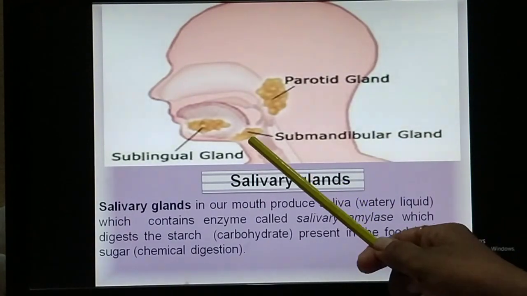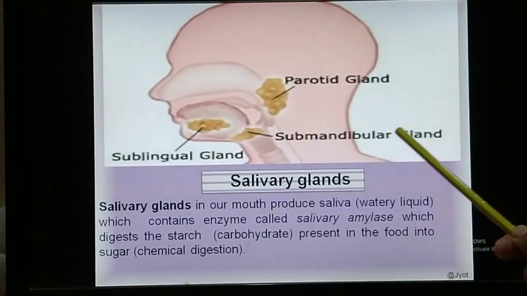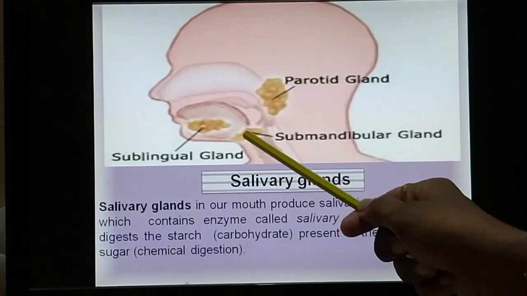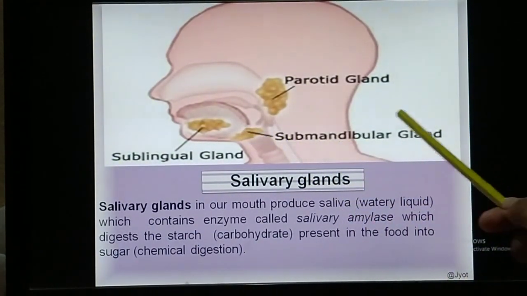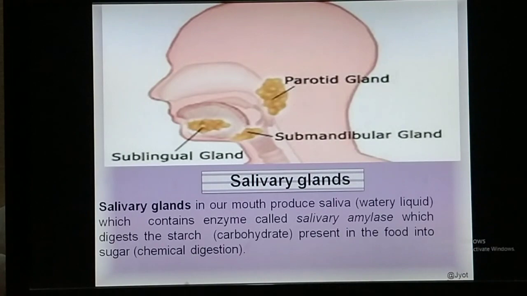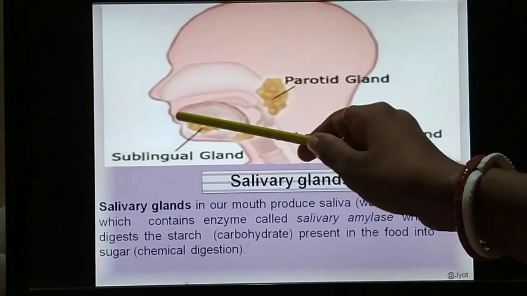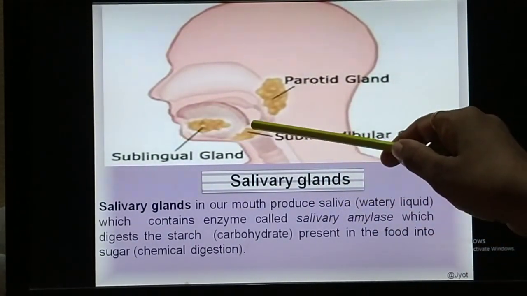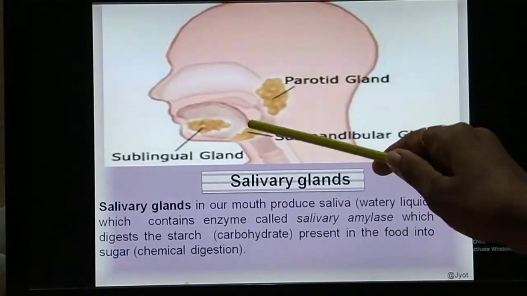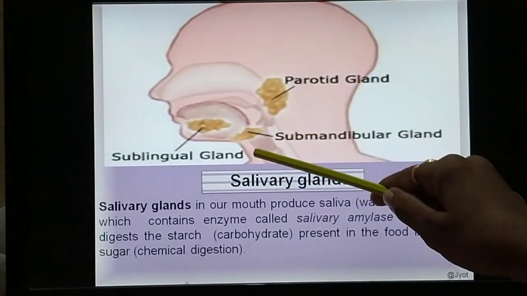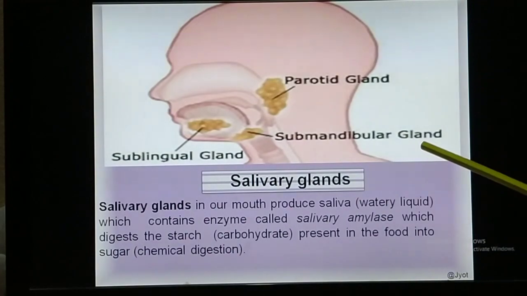The next you can see the submandibular gland. So this is present at the junction of the 2 jaws. So you know there are on either side of our mouth the 2 jaws, upper jaw and the lower jaw, which are joined. So at the junction of the upper jaw and the lower jaw, the submandibular glands are present.